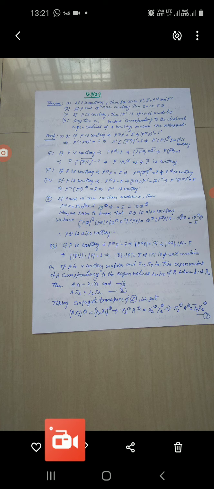Now, in this way we can prove the second part of the theorem. Now the third part of the theorem. Third is that if P is unitary, then mod of P is of unit modulus. This is very important.